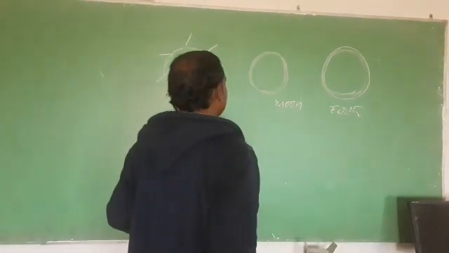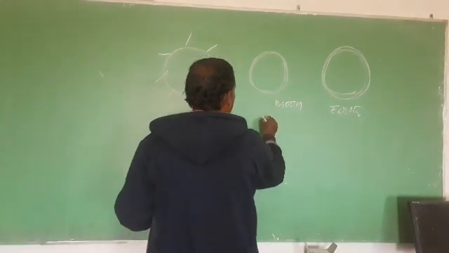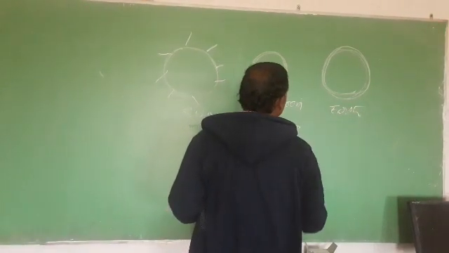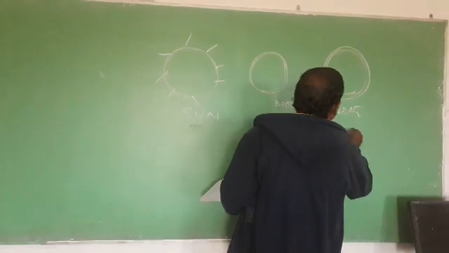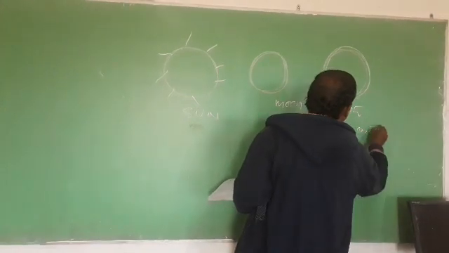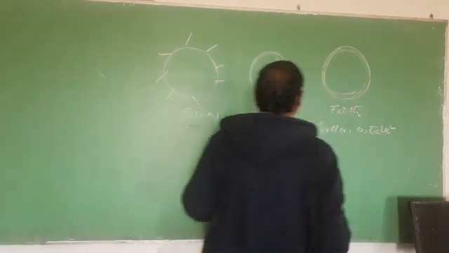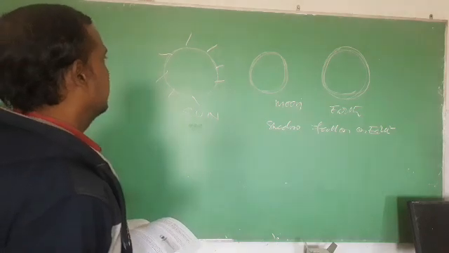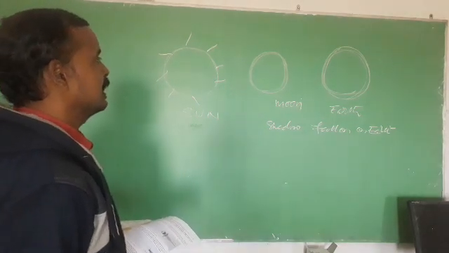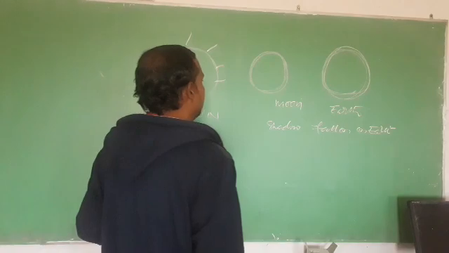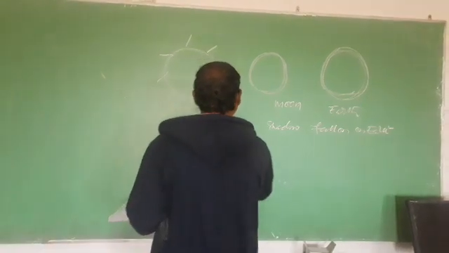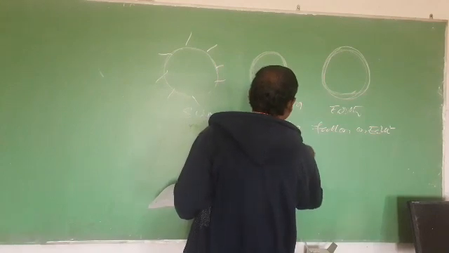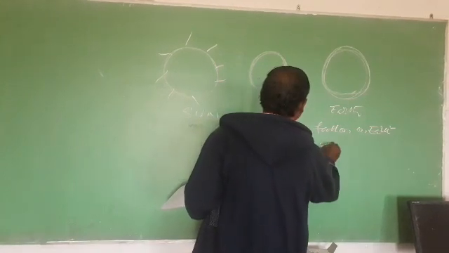So during that time the shadow of the moon falls on the earth, and during that time the people residing on the earth surface can't see the sun for some time, and this phenomenon is known as solar eclipse, right?